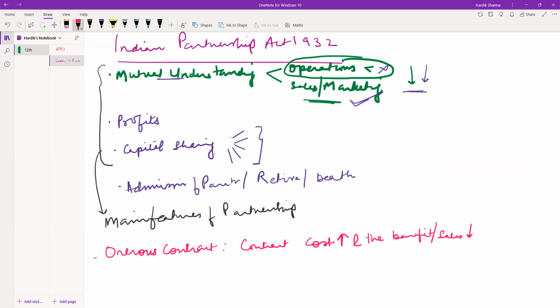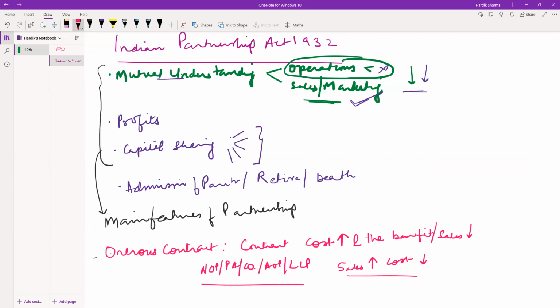See, the main motto of any type of association, be it a not-for-profit organization, be it partnership, be it company, be it AOP, be it LLP, be it any form of an organization, is that they will be successful only if sale is more and cost is less.